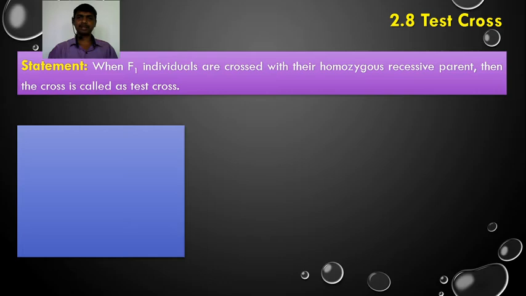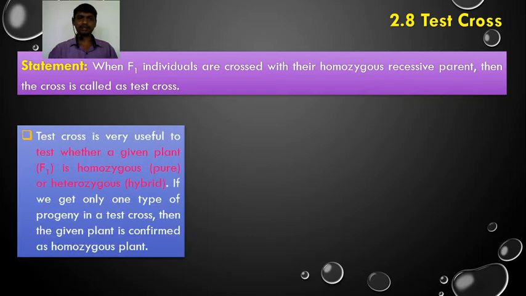It is one of the cases when we make a back cross of the F1 hybrid with a parent having recessive character. So a similar type of cross we are going to make here, and it is called as the test cross. What is the test cross? When F1 individuals are crossed with their homozygous recessive parents, then the cross is called as the test cross.